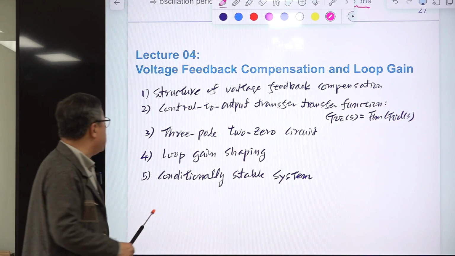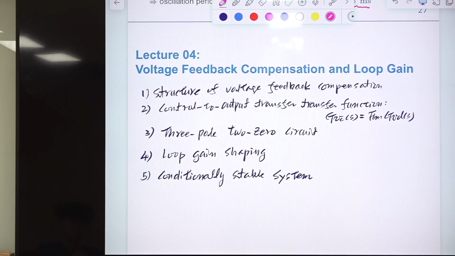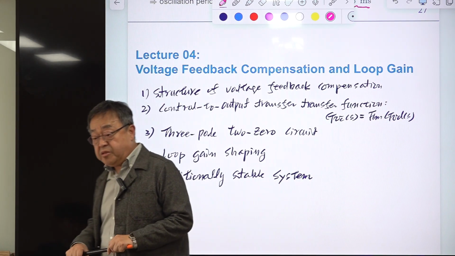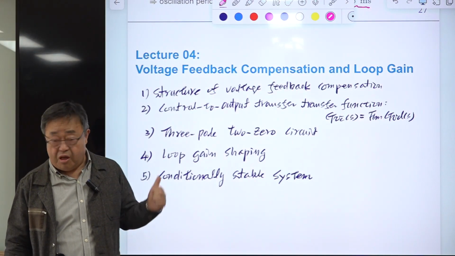I come back with lecture 4. Okay. In the previous lecture, we highlighted the problem of compensation, just employing a simple integrator. So the next question is, what is the optimum structure for the voltage feedback compensation for this buck converter? That is the main topic of this lecture.